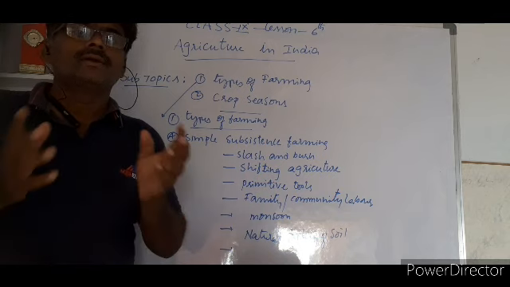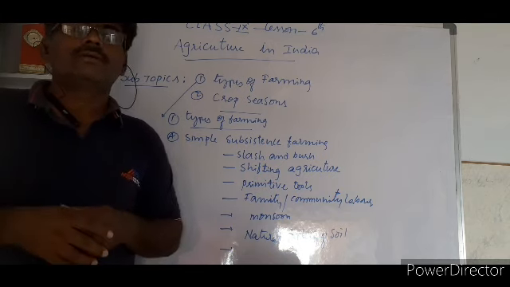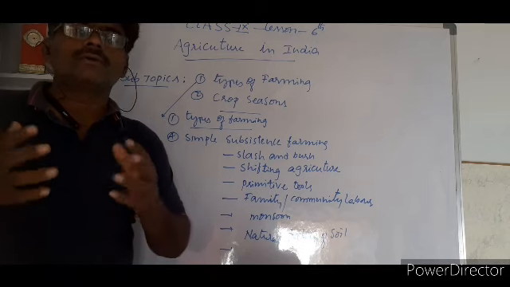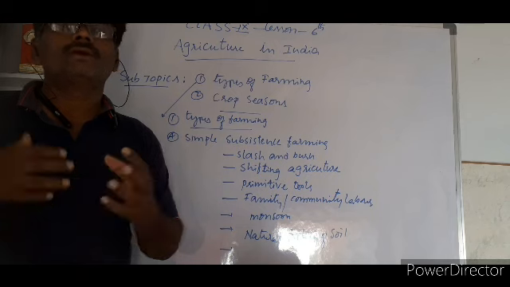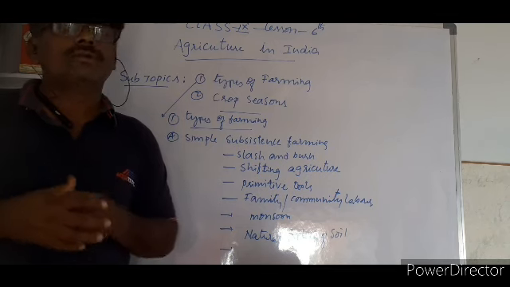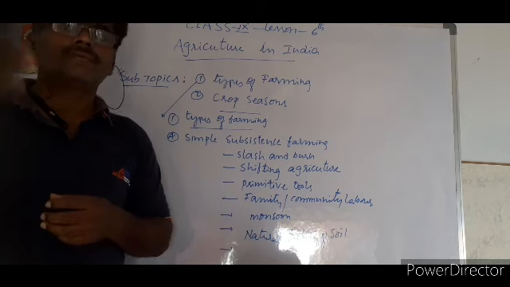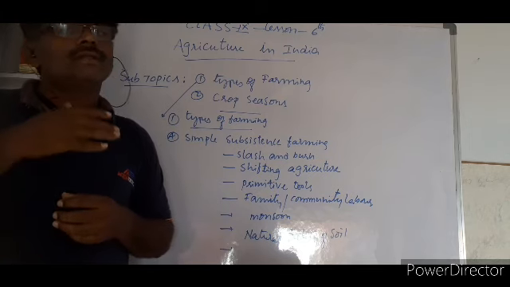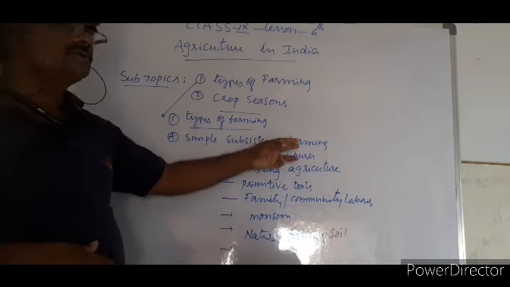Then they cultivate again. They are always moving from one place to another after every 3, 4 or 5 years. They use whatever natural fertility is there. They don't know how to use particular fertilizers and all. They won't give them. Naturally fertility is there, so they cultivate. After the fertility is exhausted, they go to another area. So this is about the first type, simple subsistence farming.